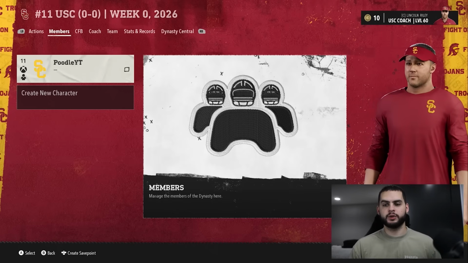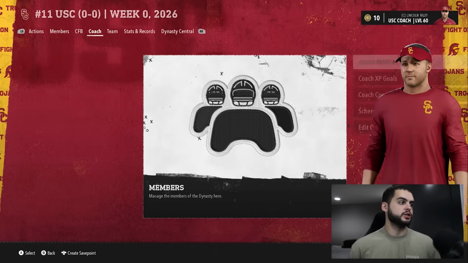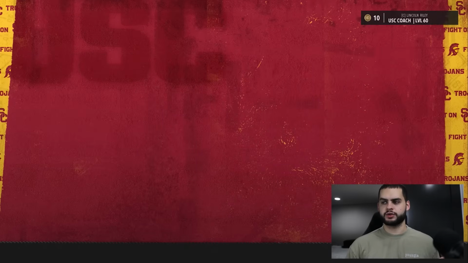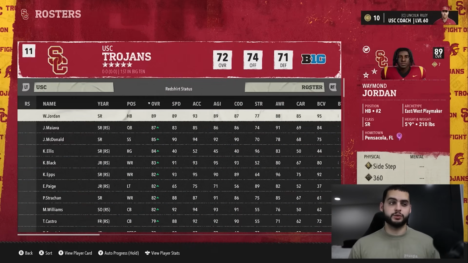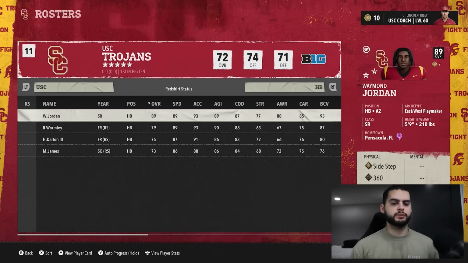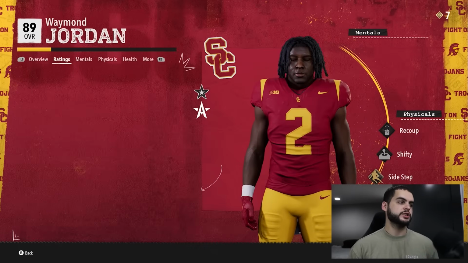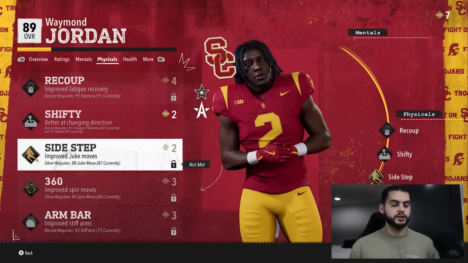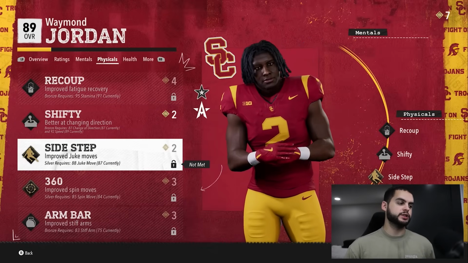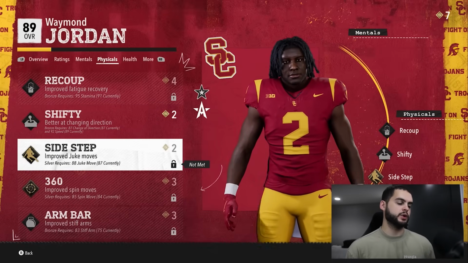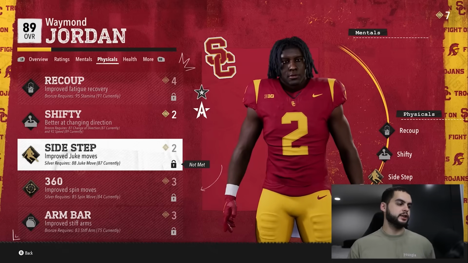The first exploit was just abilities. So last year, I'm going to take you guys through this real quick before I go into how they kind of broke this and what they did. Let's say you get a running back like this guy, Jordan, 89 overall. You would go to his physical abilities, and to unlock different physical abilities, what you basically needed to do was first hit the threshold. See how it says silver requires 88 juke and he's an 87? He's not eligible for it.